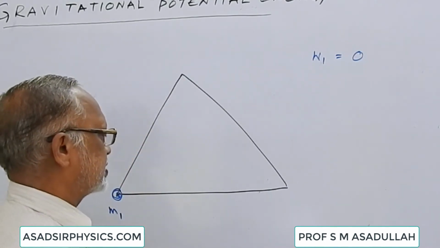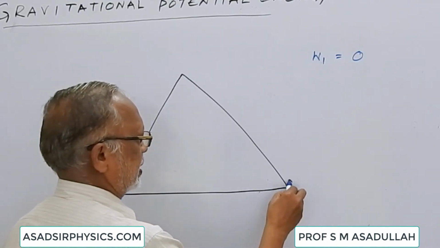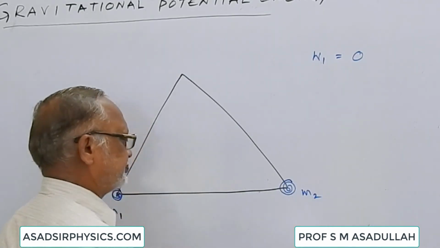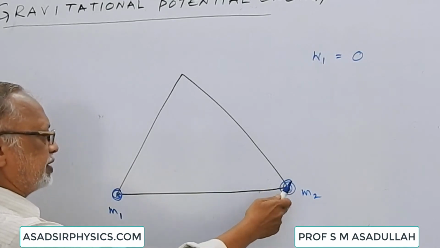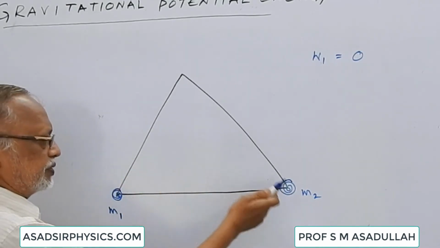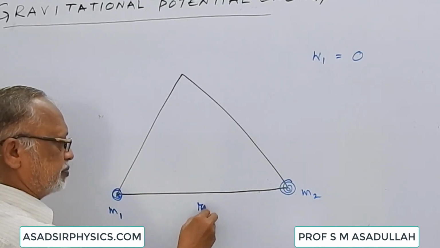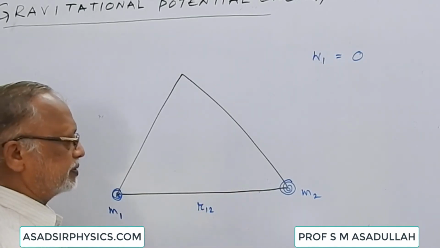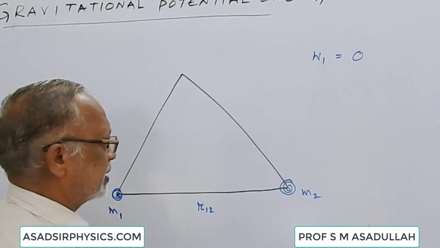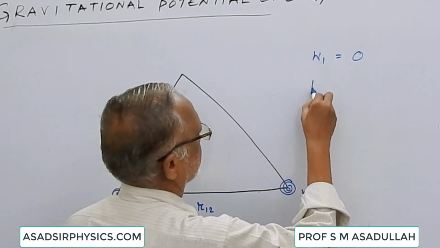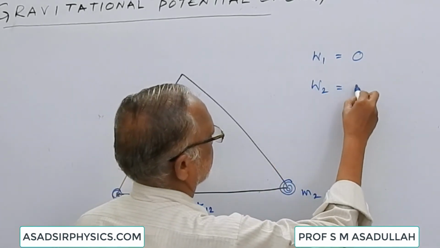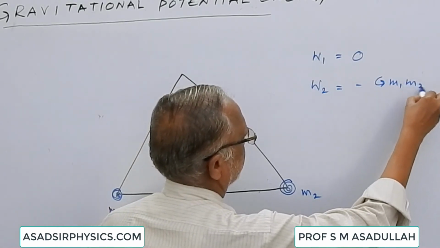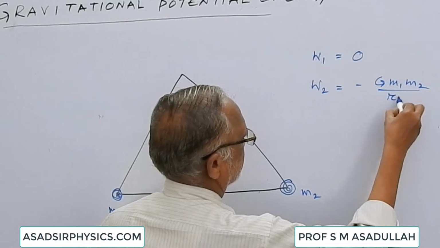Suppose we bring the second body and keep it here. When we bring the second body, there is already some gravitational potential due to the first body. Suppose this distance is r12, the distance between 1 and 2. Then in bringing the second body, there is some work done that is equal to minus G m1 m2 by r12.